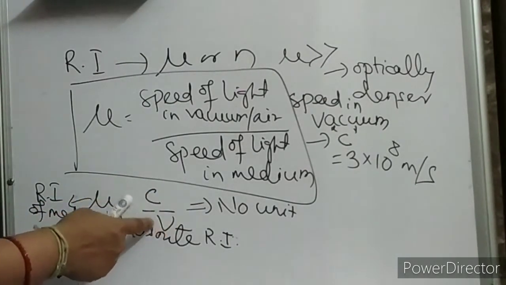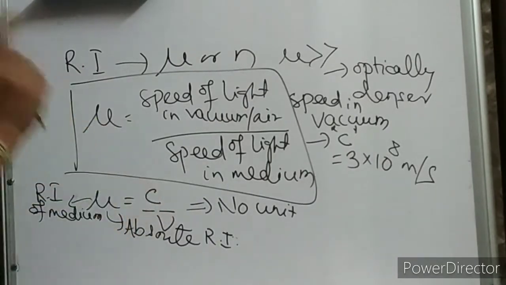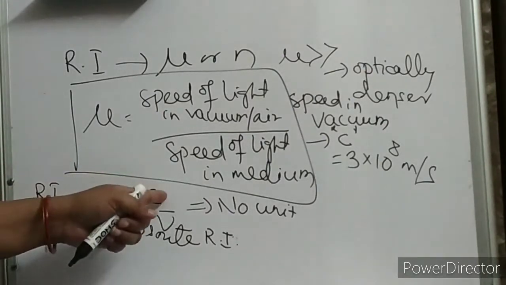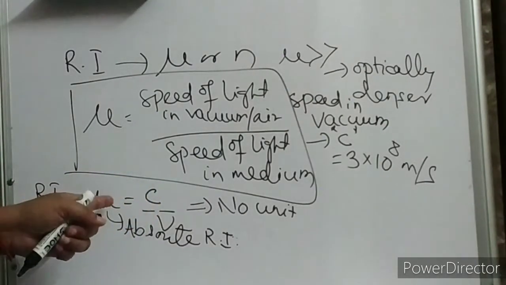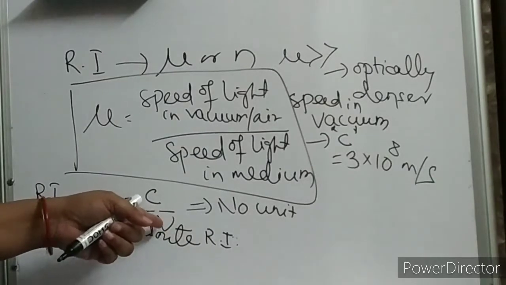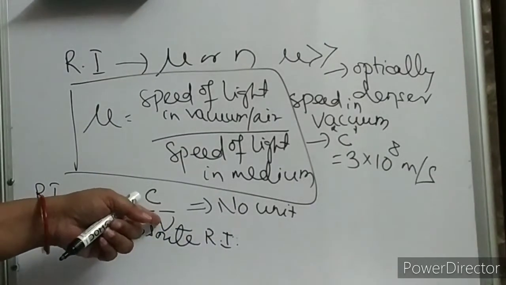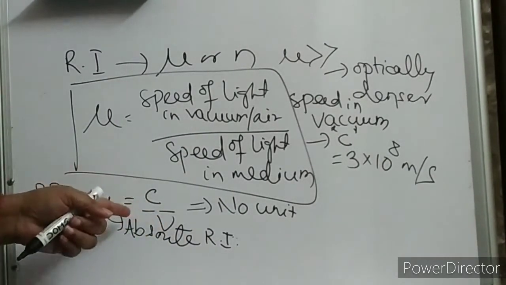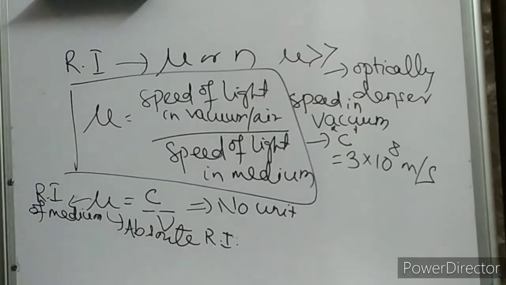Finally, you are calculating about your medium only, since this is a constant value. That's why it is termed as absolute refractive index. Okay? Clear, children? See, this is C. C is constant. So, mu is dependent on your V. What is V? This is the speed of light in the medium. Clear? That's why it is an absolute refractive index. So, mu is dependent on V as your C is constant.